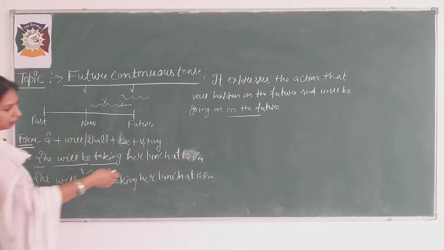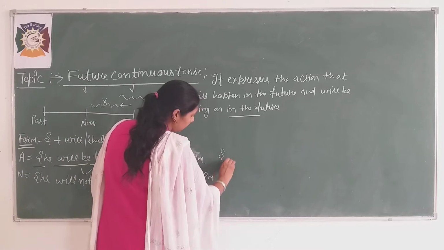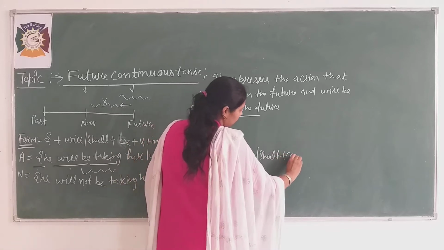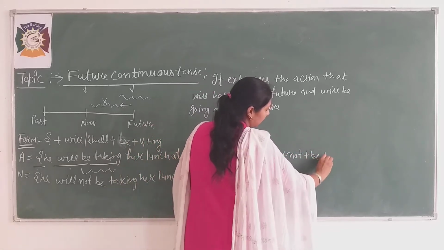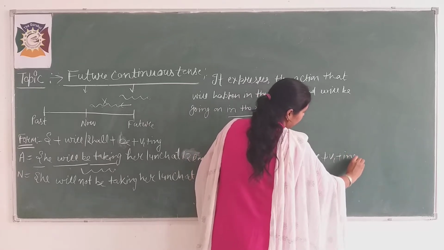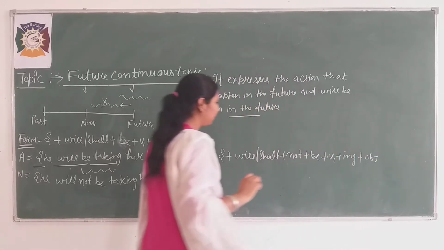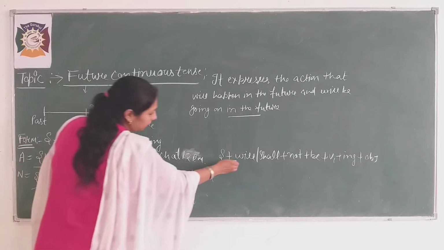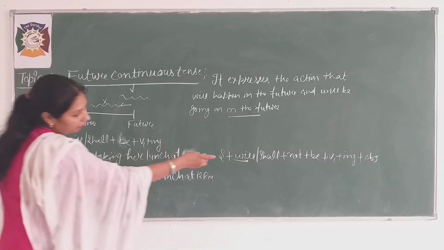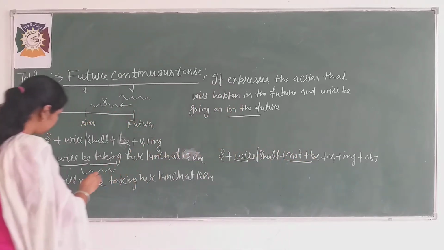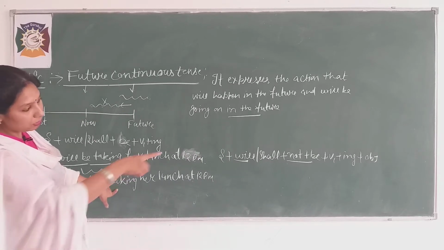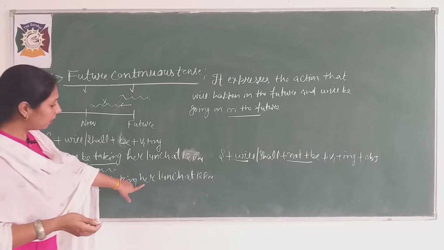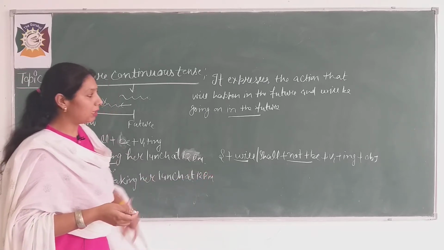If you want to write the formation, you can write here for the negative sentences: subject plus will/shall plus not plus be plus V1 plus ing, plus object if any. Is it clear, beta? Same here: subject she, will, and after that not be, and with the verb form, the action is here, taking, having, anything you can use here, object her lunch at 12 p.m.